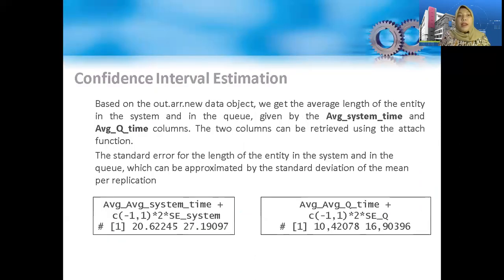Confidence interval estimation. Based on the new data object, we get the average length of the entity in the system and in the queue, given by the average system time and average queue time columns, and the columns can be retrieved using the attach function. The standard error for the length of the entity in the system and in the queue can be approximated by the standard deviation of the mean per replication.